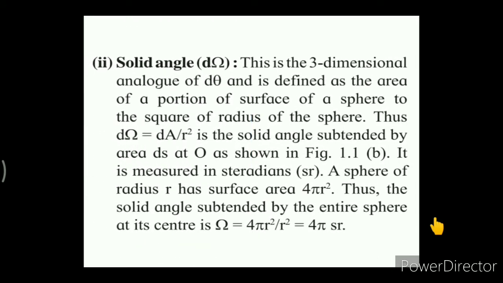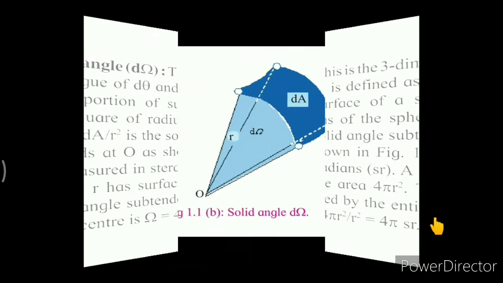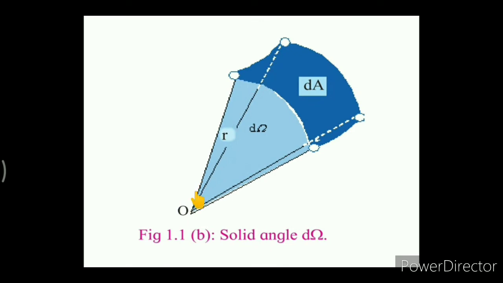So over here the solid angle is defined as the area of the portion of the surface of a sphere to the square of the radius of the sphere. Here we had considered the radius of the sphere as r. For this sphere having radius r, from the center we consider an element area, and by means of this area, the angle is subtended at the center of the sphere.